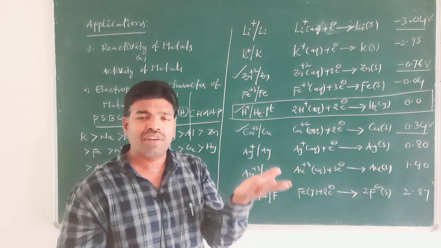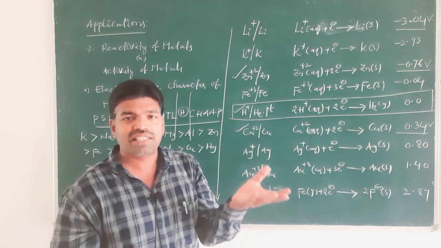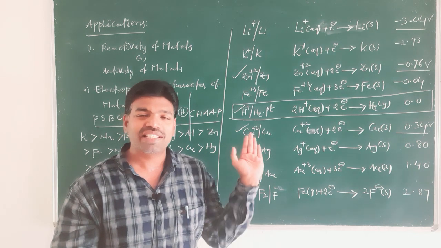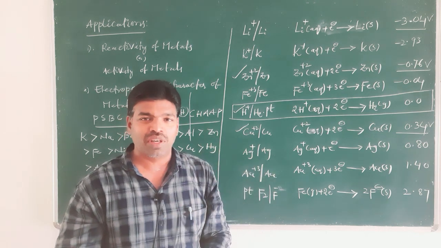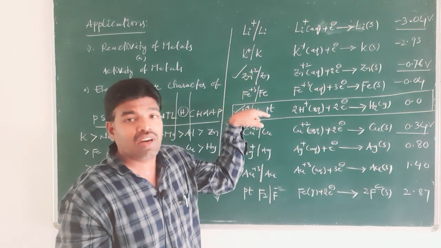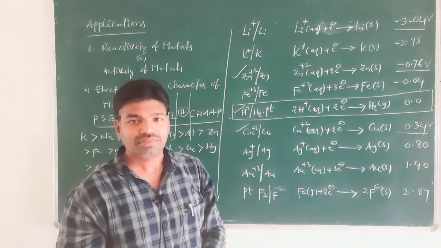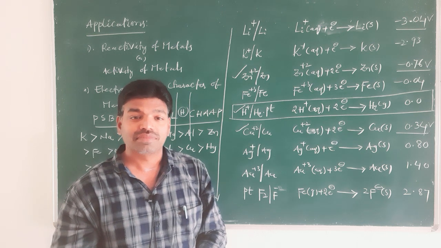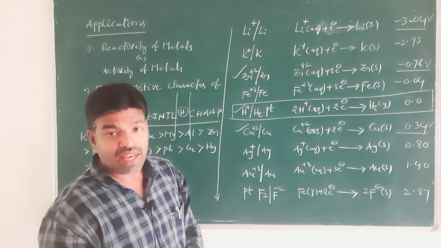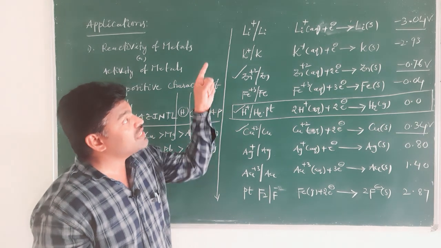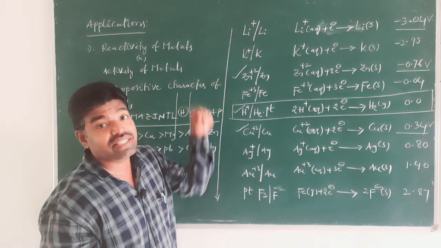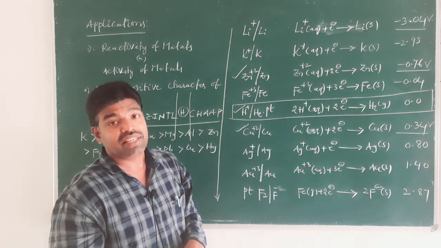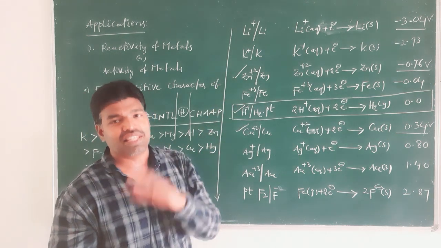Usually when we construct a cell, we need two metals, one is the anode and another one is the cathode. So which combination of anode and cathode can give the cell with the highest EMF? The half cells with the greatest difference in reduction potentials can give the cell with the highest EMF.